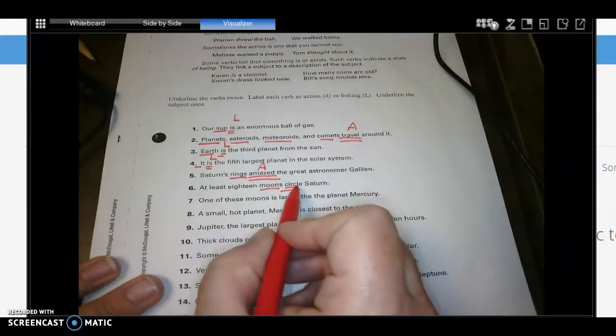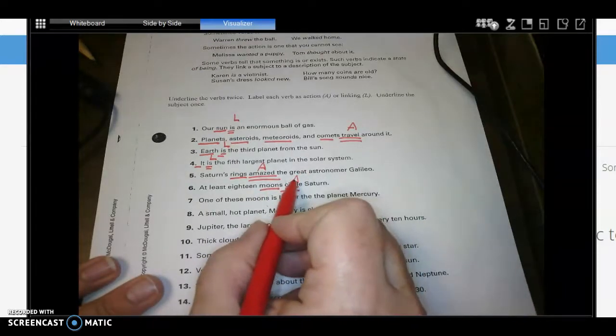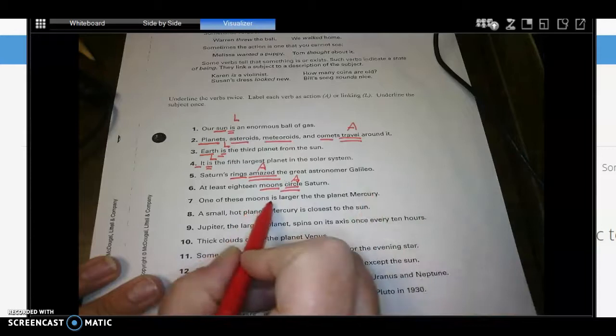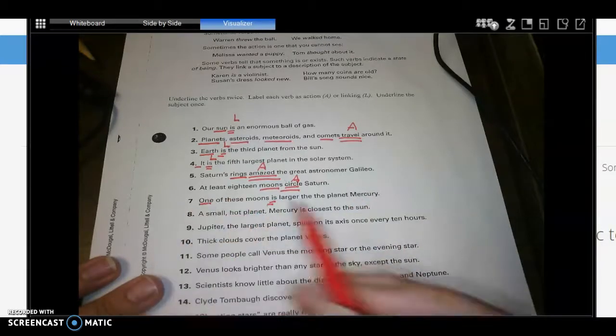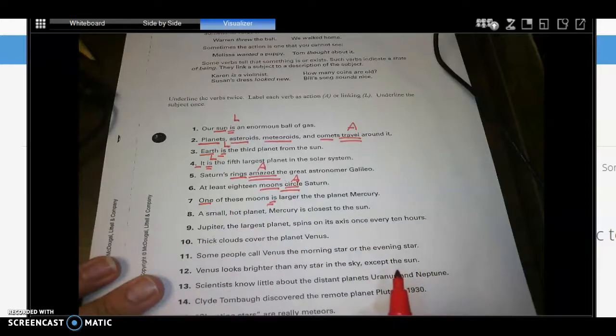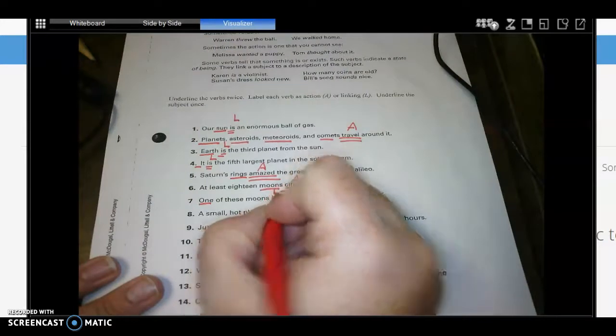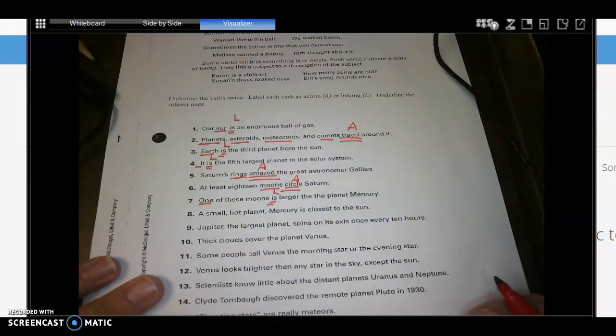Moons. Circle is, hopefully you said action. My verb is is. My subject is what is? One. And my verb is linking, right? It's lonely. It's on the linking verb list. Am, is, are, was, were, be, being, been.